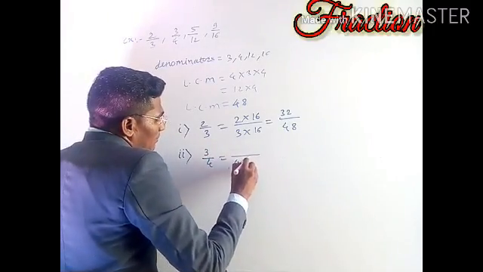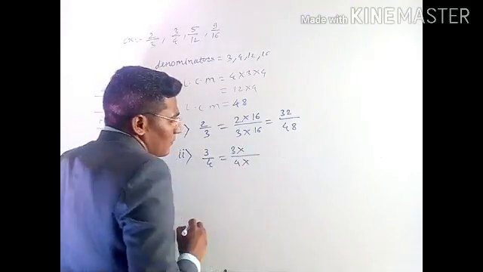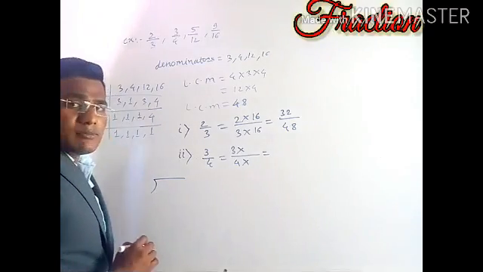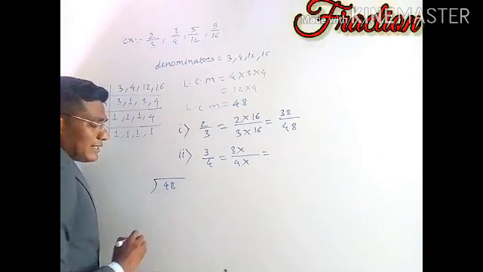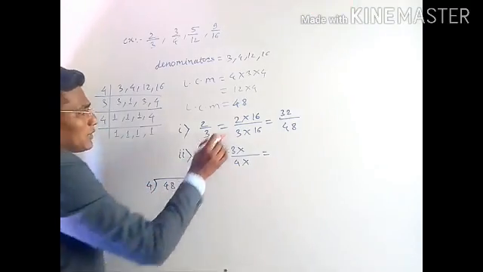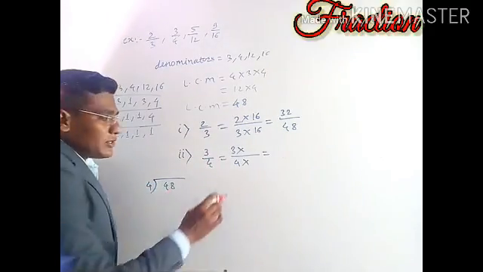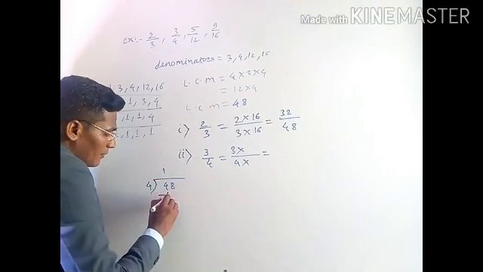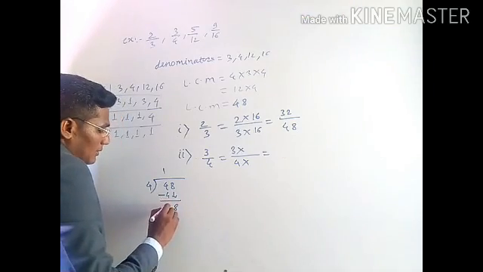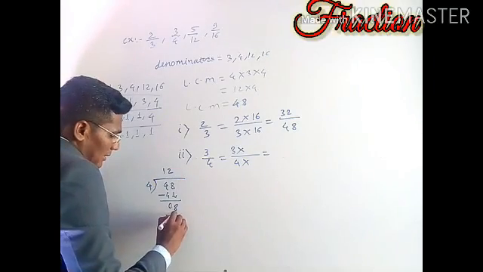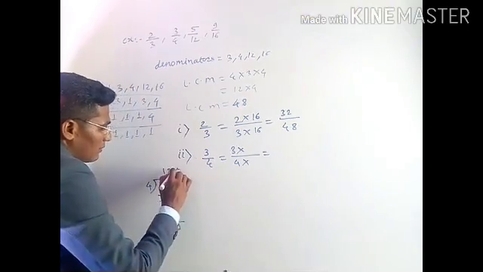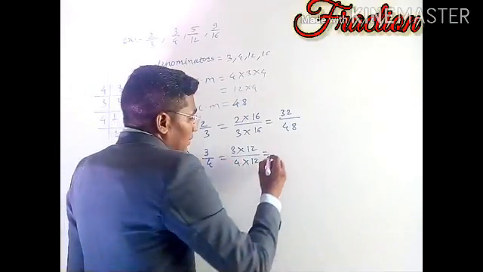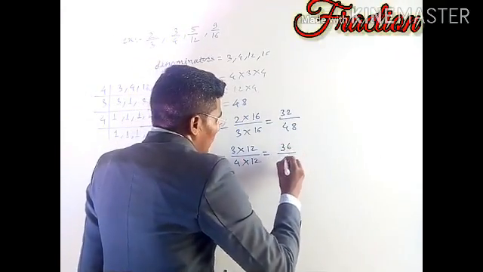The second fraction is 3 by 4. Now which number multiplied by 4 gives 48 as the denominator? If we don't know the multiplicative number, then we can get that number by using the division method. We have to put the LCM and divide to find the number we are multiplying. 48 divided by 4. So 4 1s are 4, 8 will be as it is, and 0, and 4 2s are 8, and this will be 8 also, 0, 0, and whatever answer we got is nothing but the multiplicative number. Then we multiply by that same number, 12, and 12 3s are 36 upon 48.